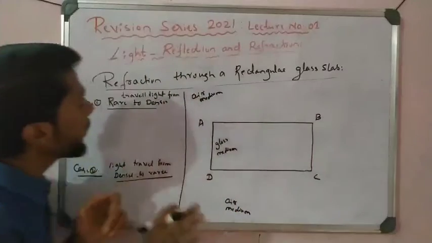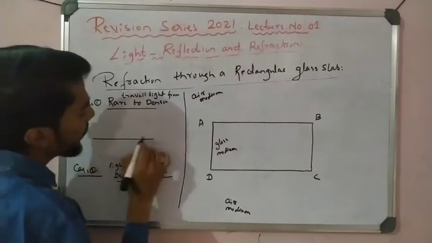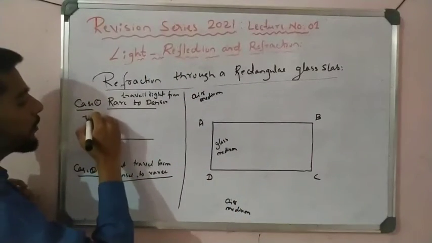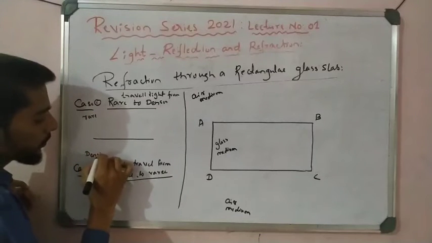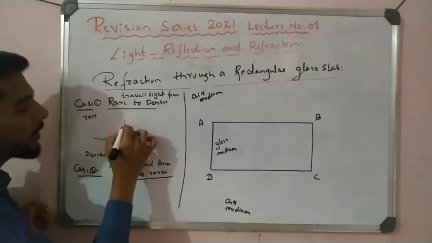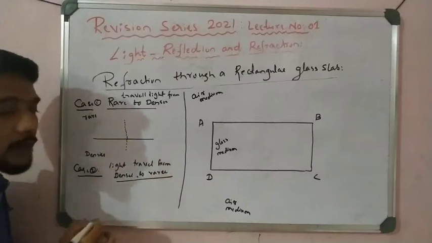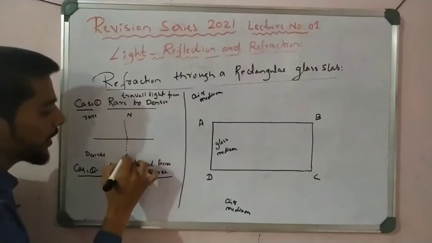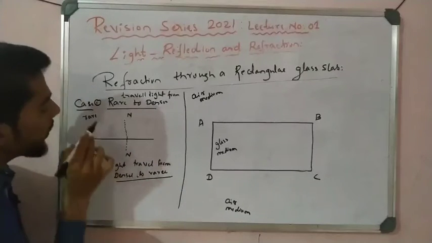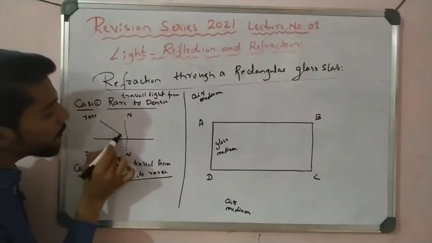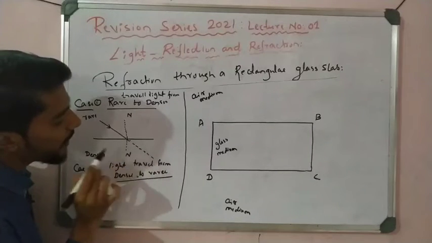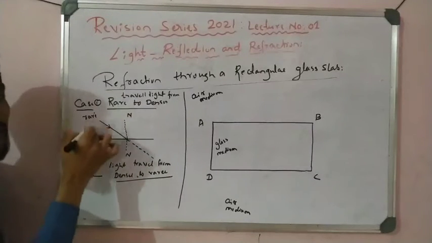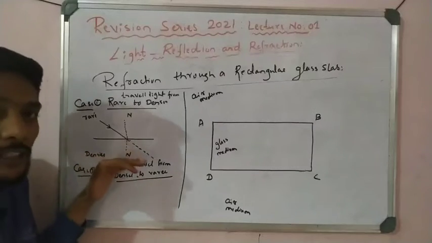Now I take a rarer medium here and a denser medium here, and I draw a normal, N and N dash. Students, if the ray travels from rarer medium to denser medium, its actual path is a straight line, but due to the change in medium the light is bent.